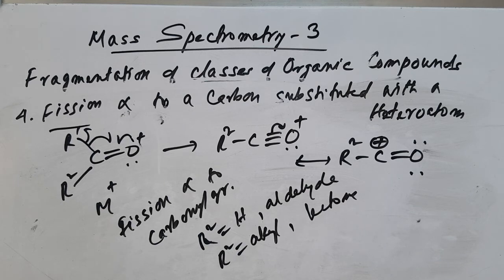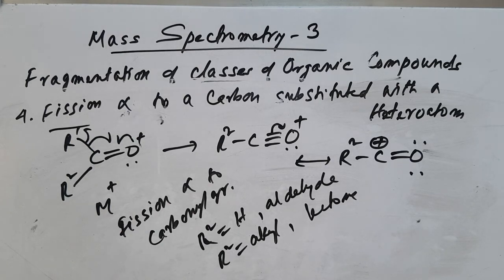Up to this I have discussed, so I will summarize all of today's classes. First, the fragmentation of alkanes, saturated hydrocarbons. Alkanes we can discuss in three ways: first open chain, second branched chain, and third cycloalkanes.